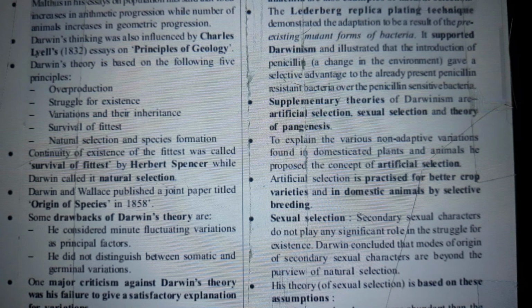Supplementary theories of Darwinism are artificial selection, sexual selection, and the theory of pangenesis. To explain the various non-adaptive variations found in domesticated plants and animals, he proposed the concept of artificial selection. Artificial selection is practiced for better crop varieties and in domestic animals by selective breeding.